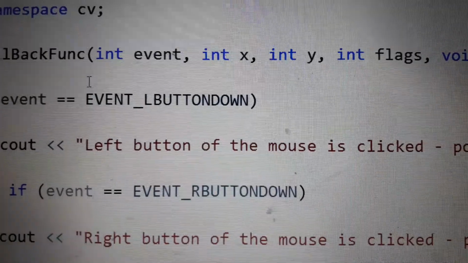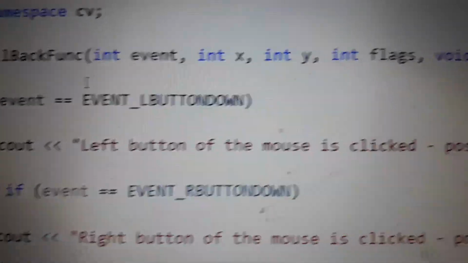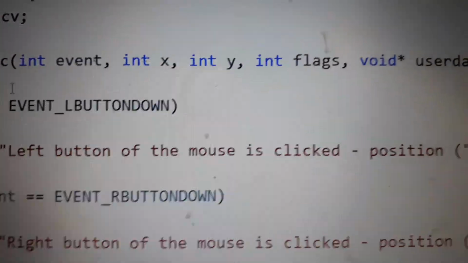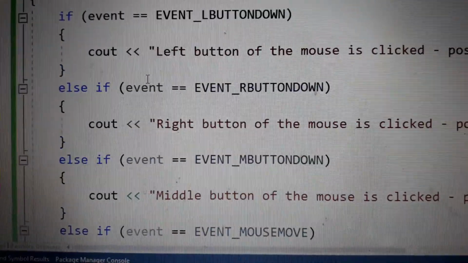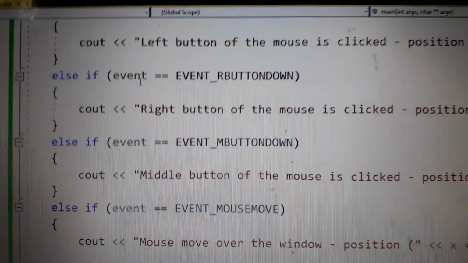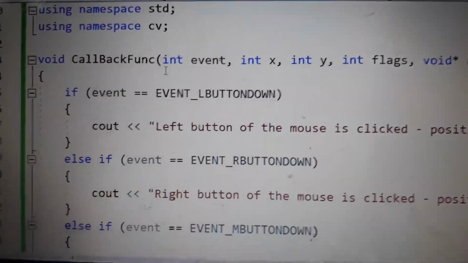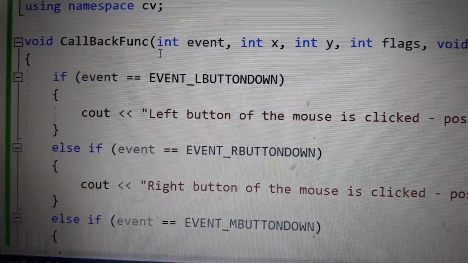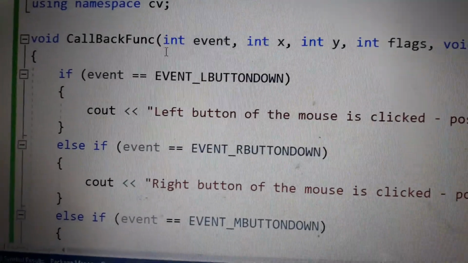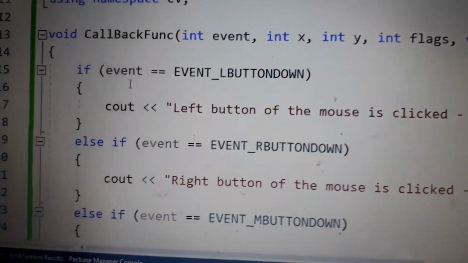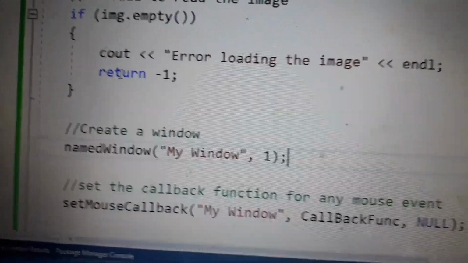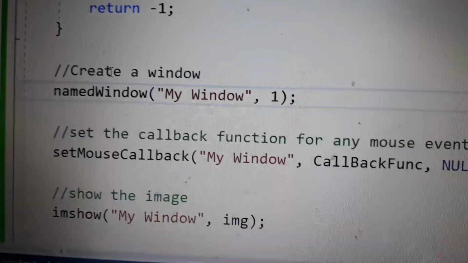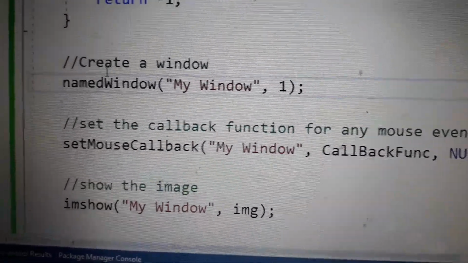Then one is the event, which is the mouse event we will receive, and the x and y coordinate values, flags and user data. So in this case, it is basically capturing the callback function: whenever the mouse moves on the window, the callback function always triggers. That is the most important key feature included in the API. That means in the OpenCV API, set mouse callback function is the key here.